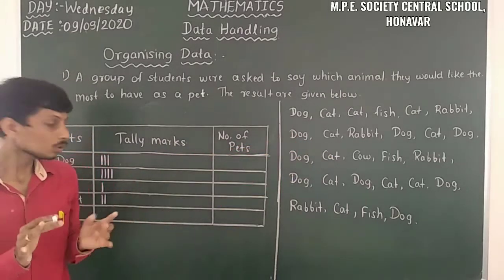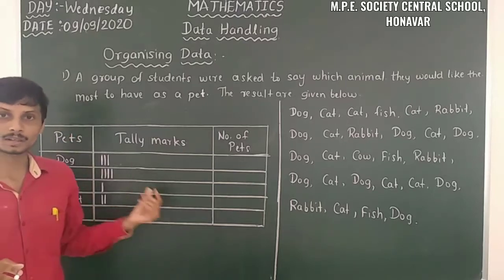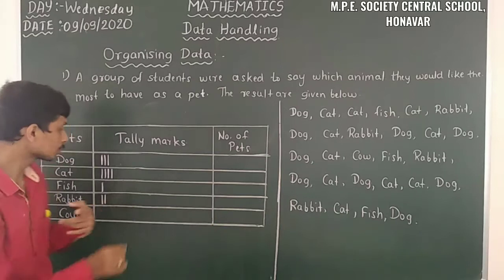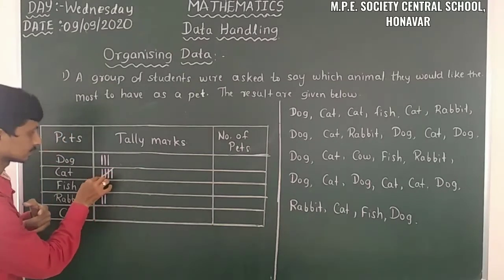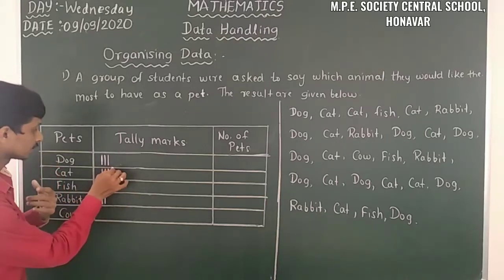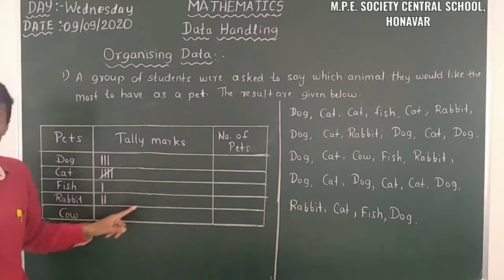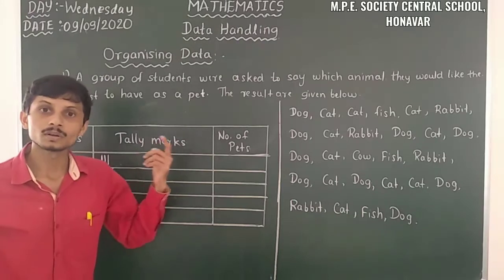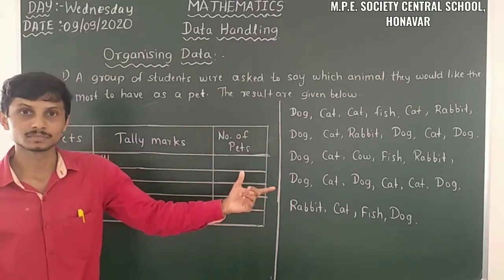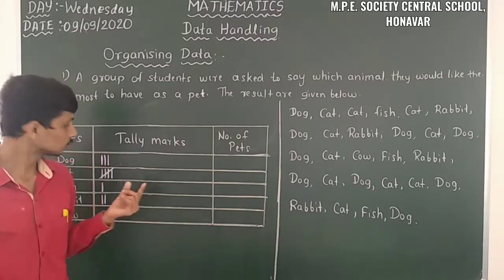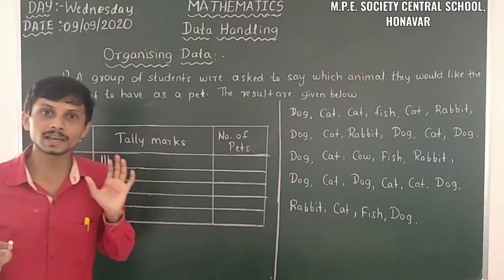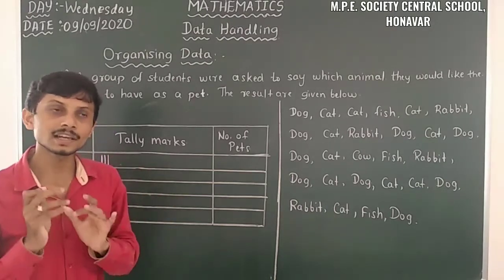So when the 4 tally marks are completed, for the 5th tally mark we have to take a cross like this. Yes, we have to take the 5th tally mark like this. So this is representing a bunch of 5 data, a bunch of 5 pieces of information like that. So we can easily analyze. So 1 complete bunch means 5 tally marks are there.